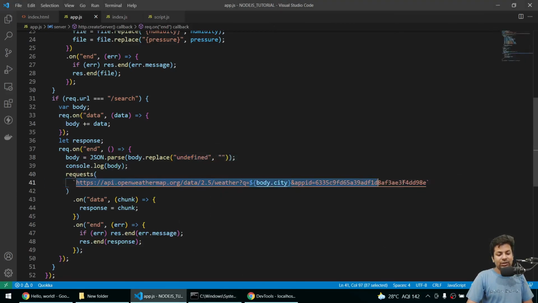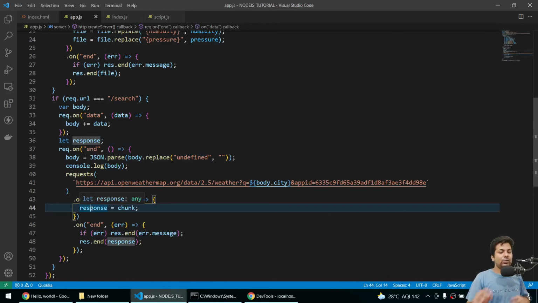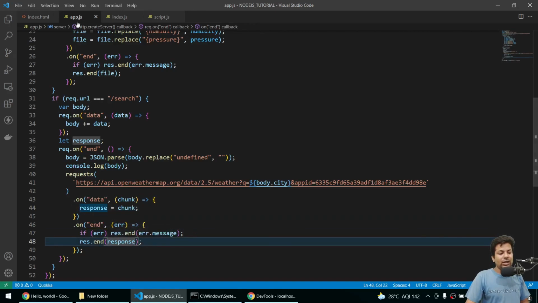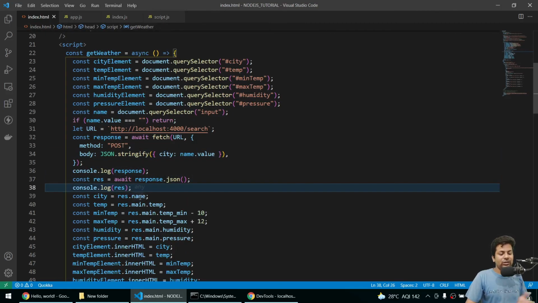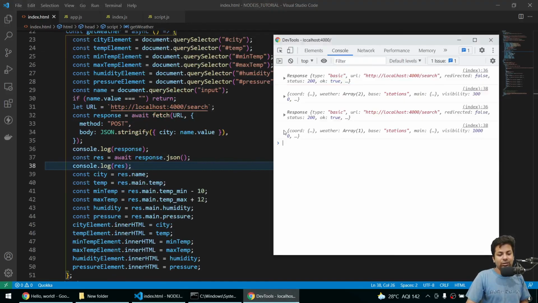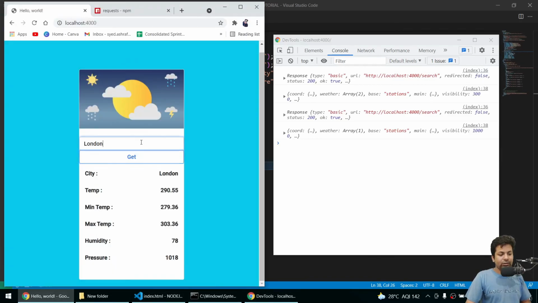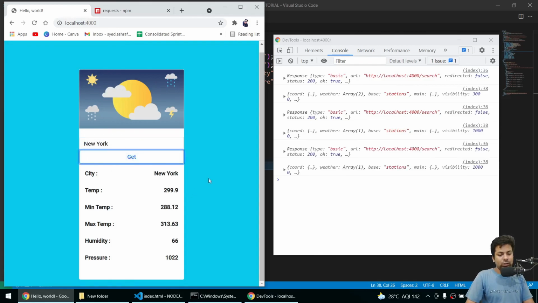Then request the API with the same city name, and when that response comes, get the data in chunks and save into a response variable which is defined here. When the response is complete, then on end send back the same response, and I'll get the response, change it into JSON, console it, and print everything. And this is all the console data. If I say New York, we got the New York data.